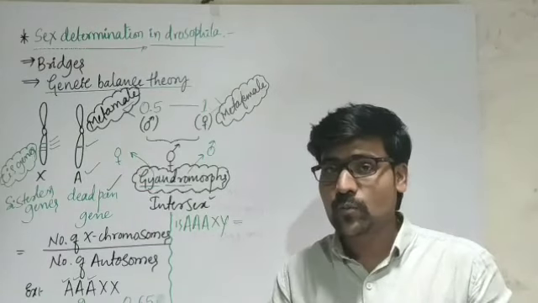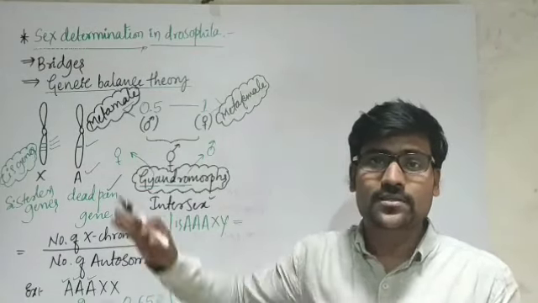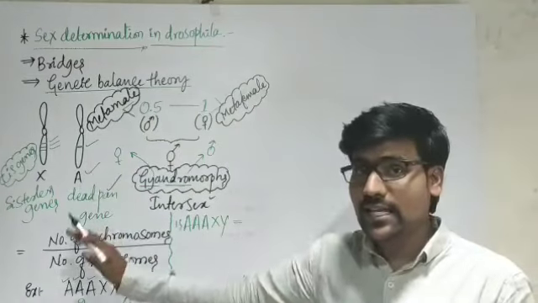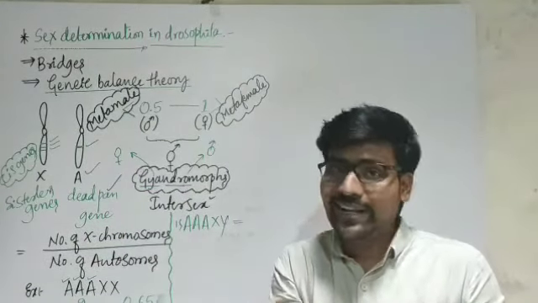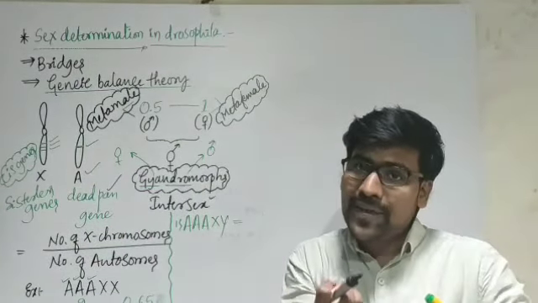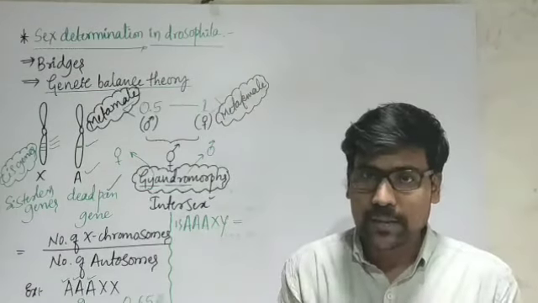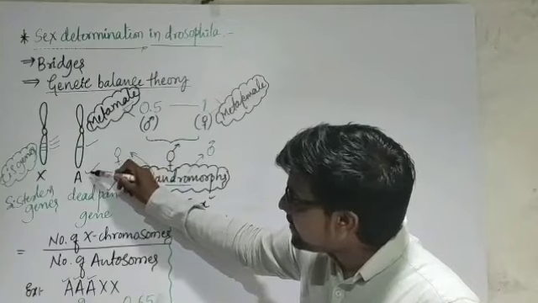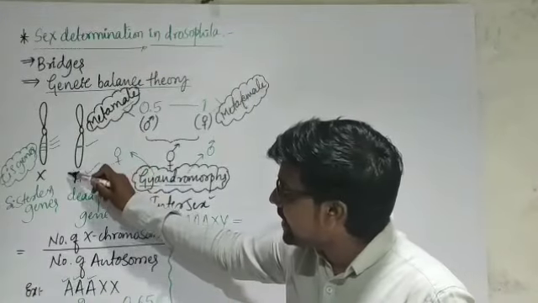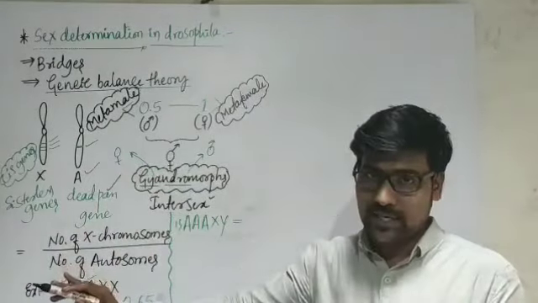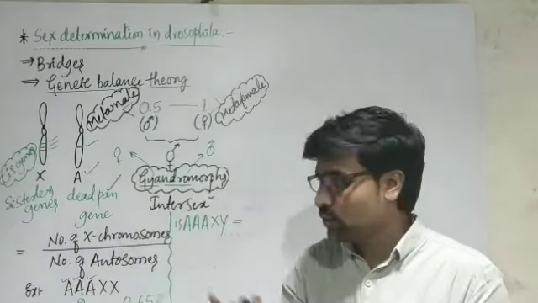Hence the Y chromosome is not having any importance in sex determination. But the Y chromosome gives a little bit of maleness potential to the body. But the genes deciding maleness are present on autosomes. Hence we have to consider autosomes, not the Y chromosome.